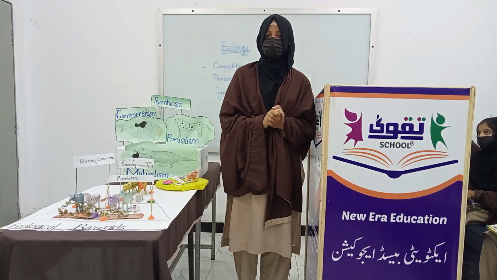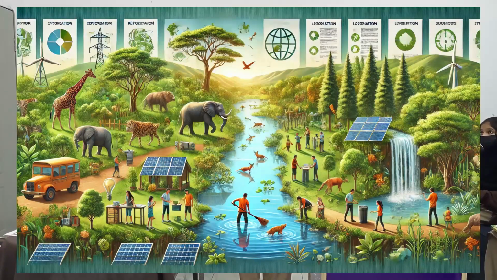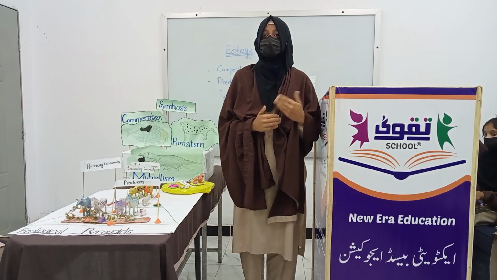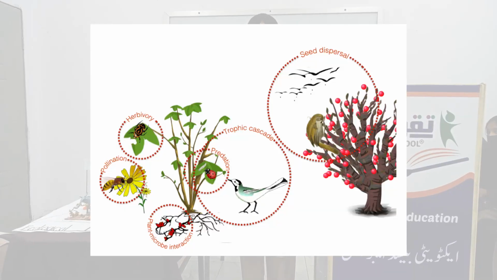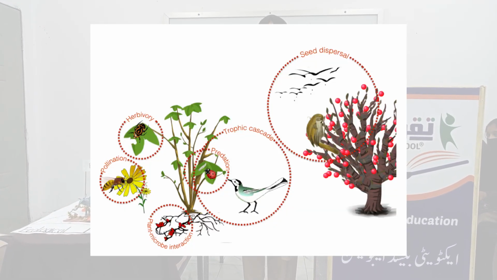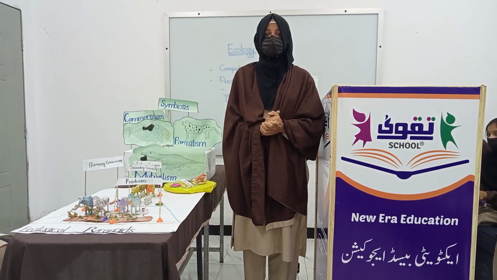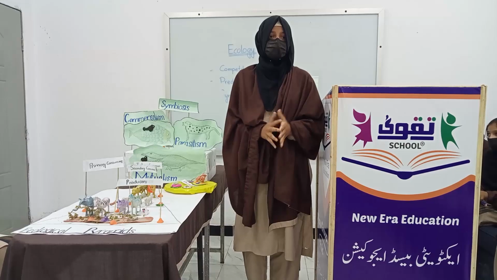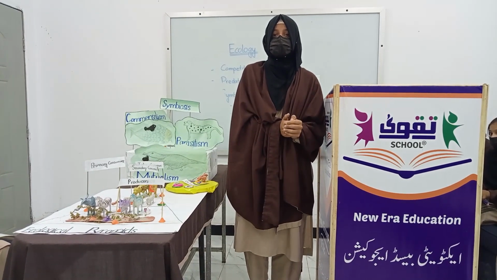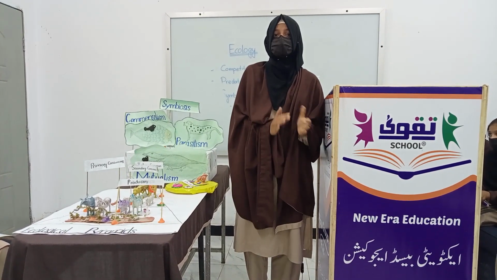We want to discuss ecology. The study of the relationship between organisms and their environment is called ecology. Intraspecific interaction: the interaction between the same species is called intraspecific interaction, for example, human to human. Interspecific interaction: the interaction between different species is called interspecific interaction, for example, dog to cat.